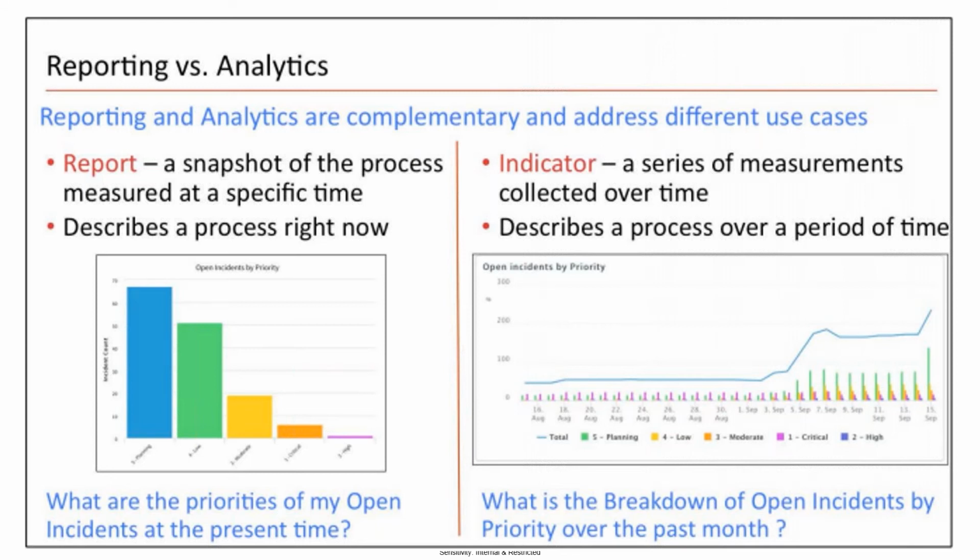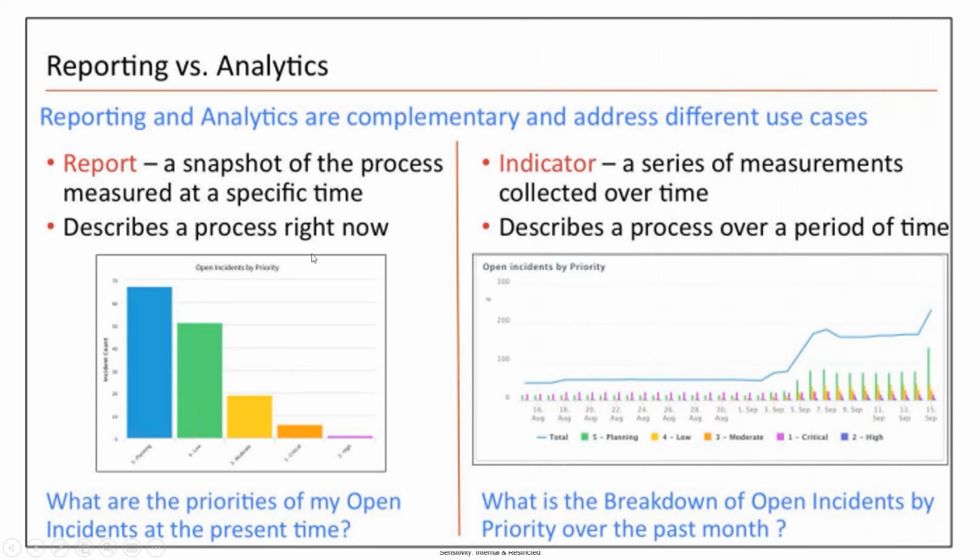Other than that, to see the live data, what is the count on that day, what is the count on this day, nothing you can see. It's just that you get the overall data. If you want to see the count of open incidents last month, then how would you see that? That is not possible using reporting.